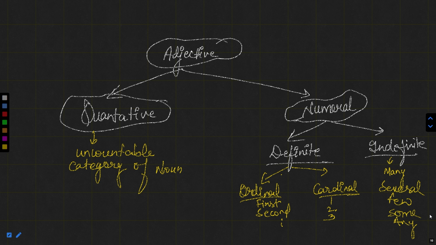For example, if I say books, obviously books are countable. But if I say there are many books in this library, now can you tell me the exact number of those books? If I say many books, no, you cannot say that. So these books which I'm referring to, that is many books, these are indefinite. Why so? Because we don't know the exact number of these books.